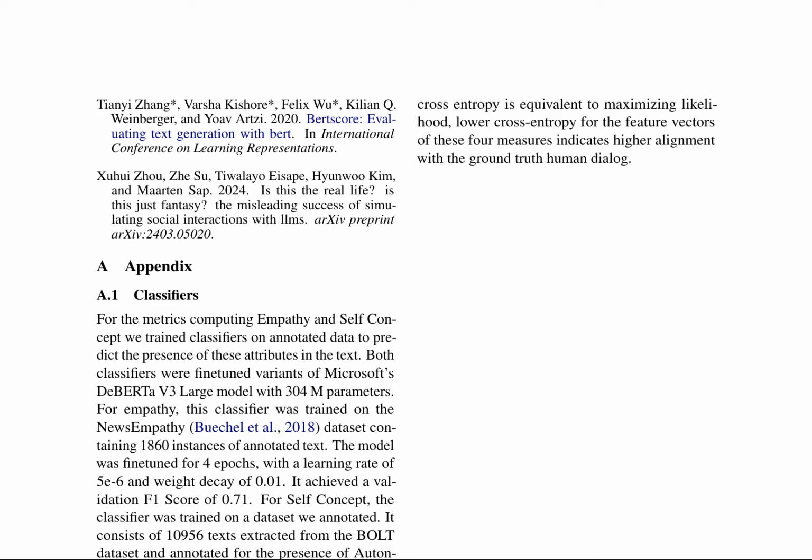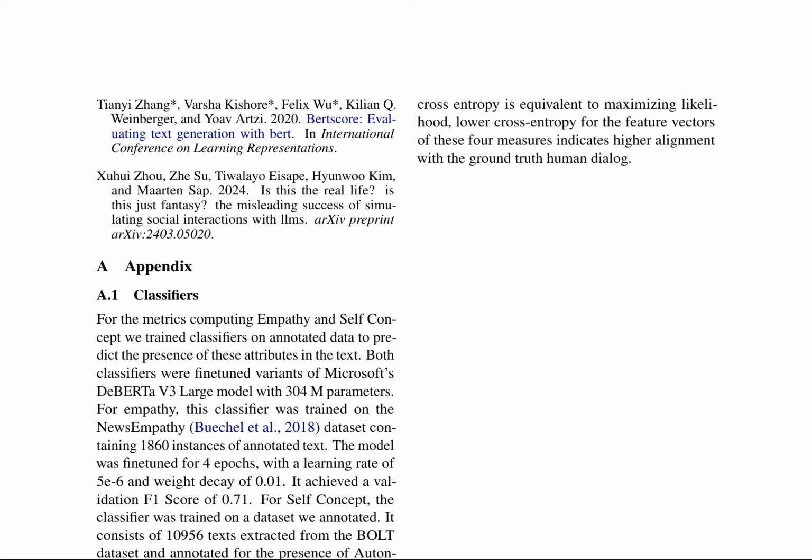In the appendix, the authors provide details on the classifiers used for computing empathy and self-concept metrics. They trained fine-tuned variants of Microsoft's DeBerta v3 large model on annotated data to predict the presence of these attributes in the text. The authors also present the impact of instruction fine-tuning on the performance of LLMs.